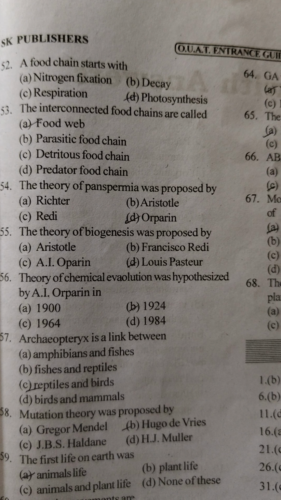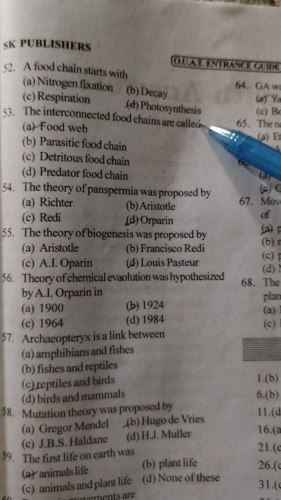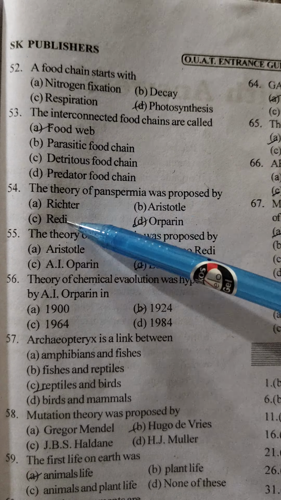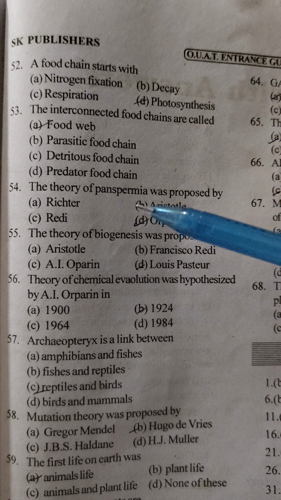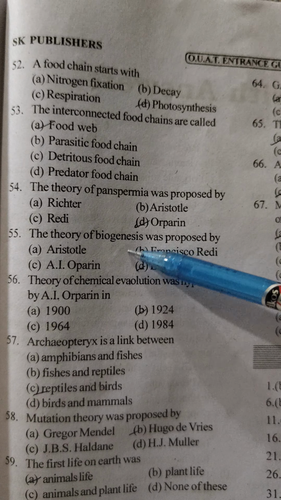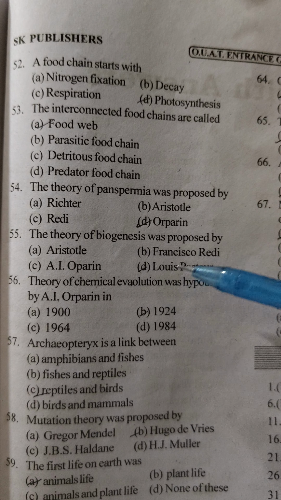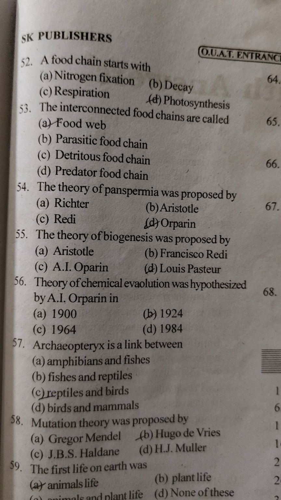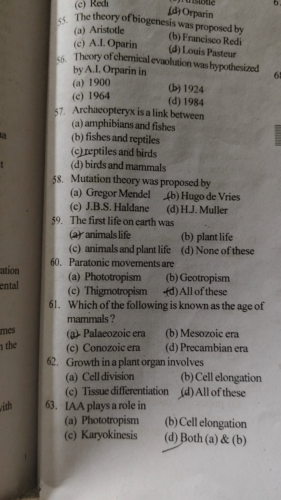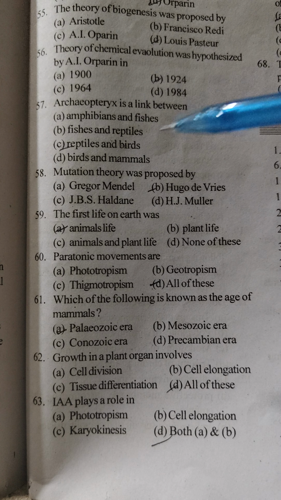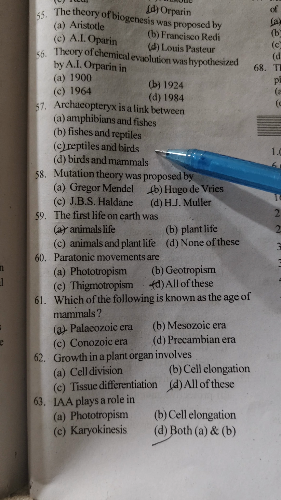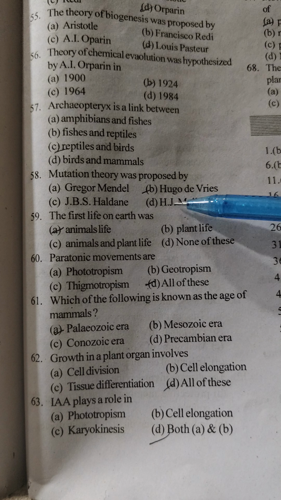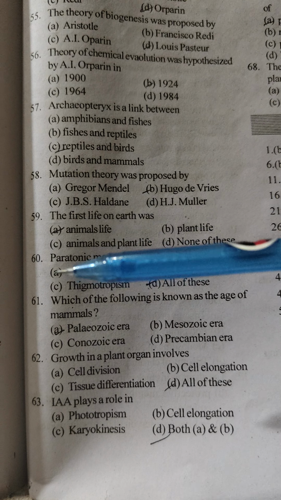Okay, so 53. A food chain starts with photosynthesis. Interconnected food chains are called a food web. The theory of panspermia was proposed by Oparin. The theory of biogenesis was proposed by Louis Pasteur. The theory of chemical evolution was hypothesized by A. I. Oparin in 1924. Okay, so Archaeopteryx is the link between reptiles and birds. Mutation theory was proposed by Hugo de Vries. The first life on Earth was animal life.